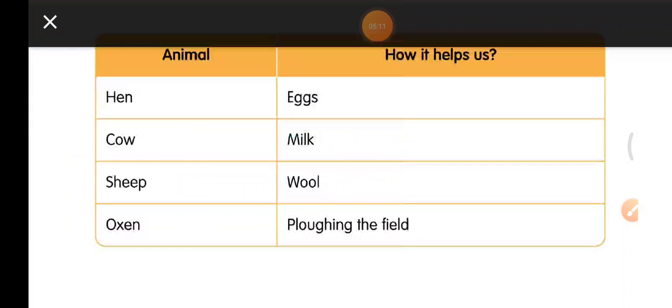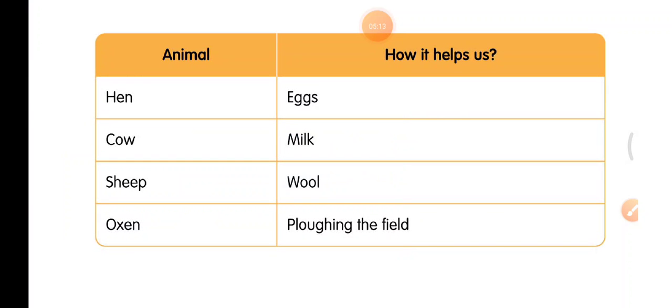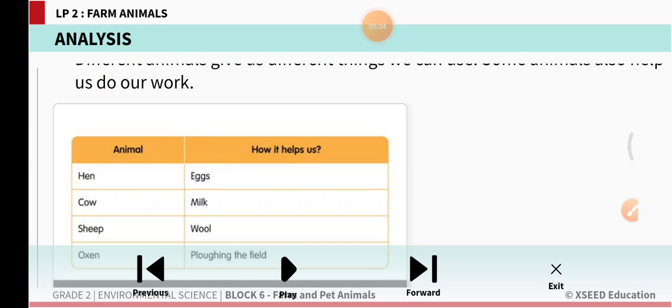Okay, now this is the table. You need to copy this in your EVS classwork. So, animals on the left side and how it helps us. Hen gives us eggs, cow gives us milk, sheep gives us wool, oxen help the farmer in plowing the field, right?